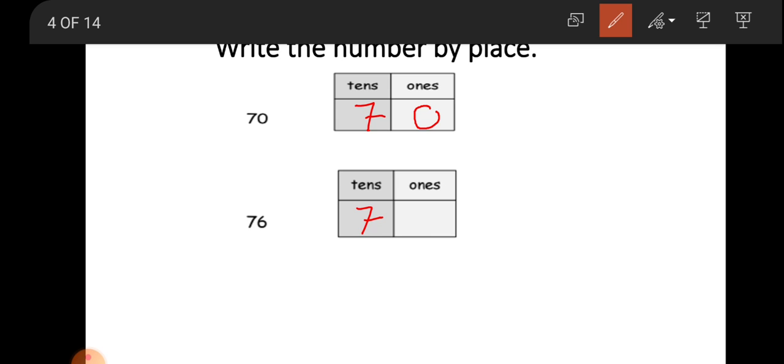So write 6 is in ones place. 7 is in tens, so speak 70, and 6 is in ones, so speak 6 only. How to read this number? 76. The ones number is spoken as it is.